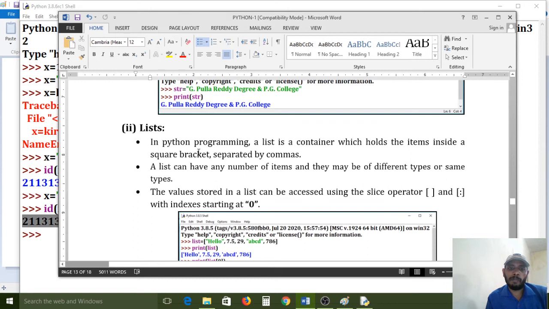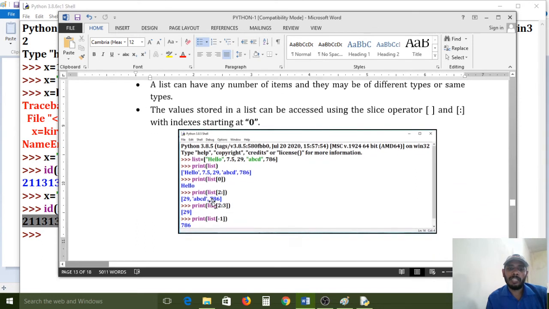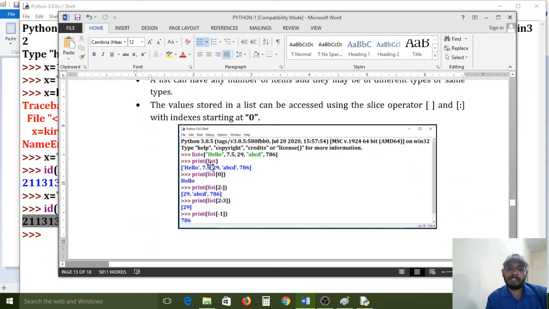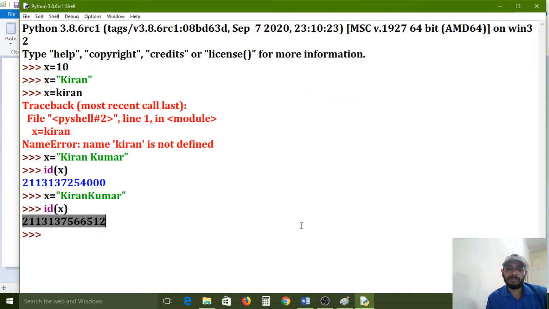Now lists. In Python programming, a list is a container which holds the items inside square brackets, separated by commas. List means we have to use square brackets in between.